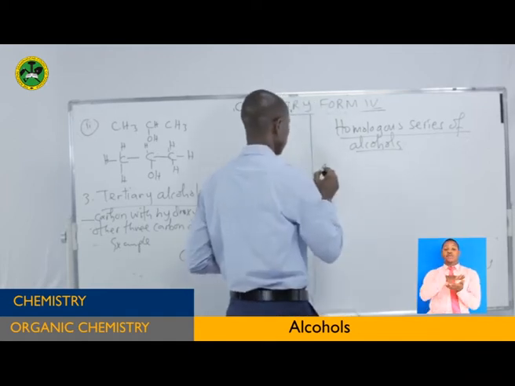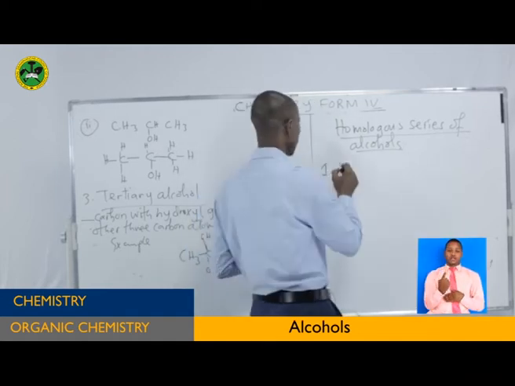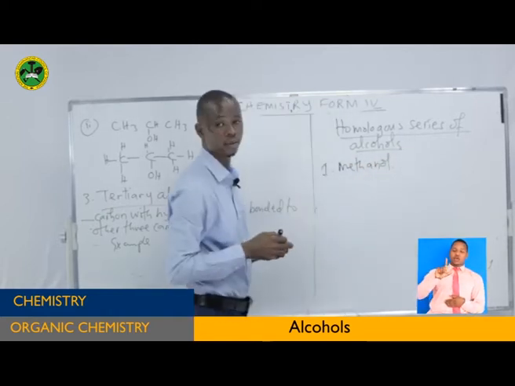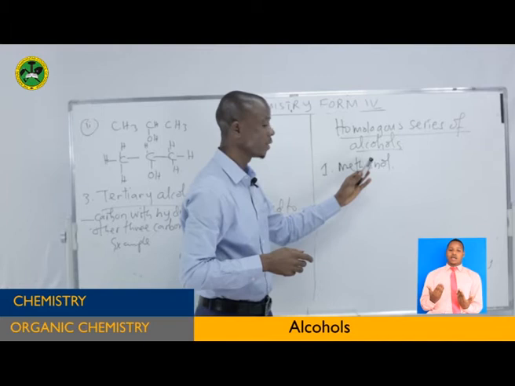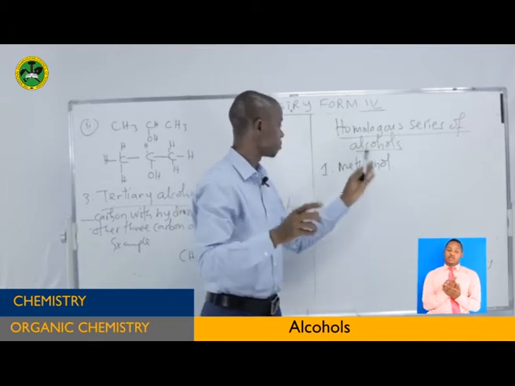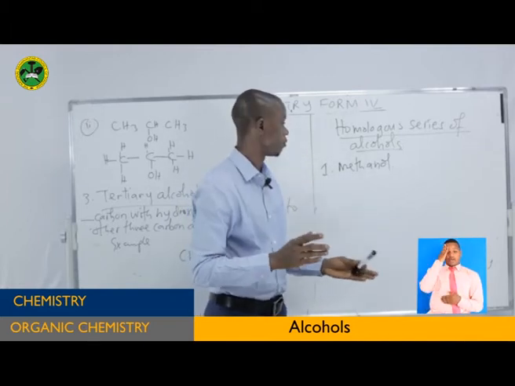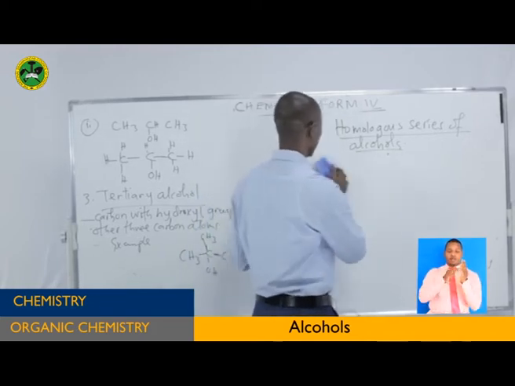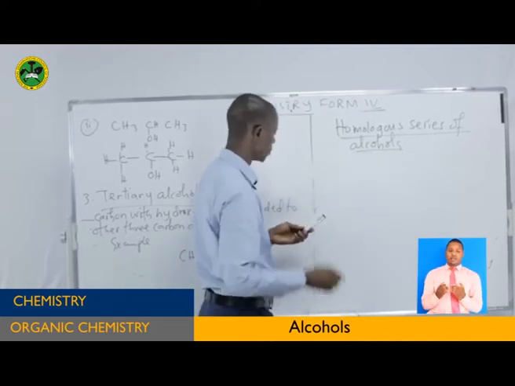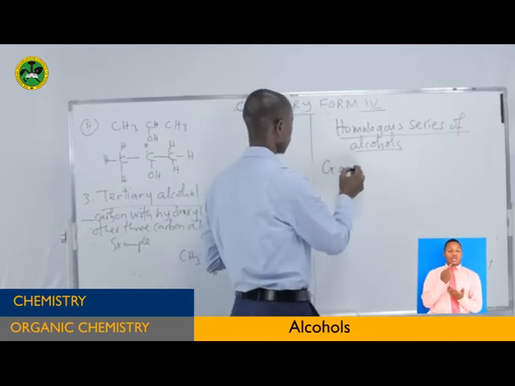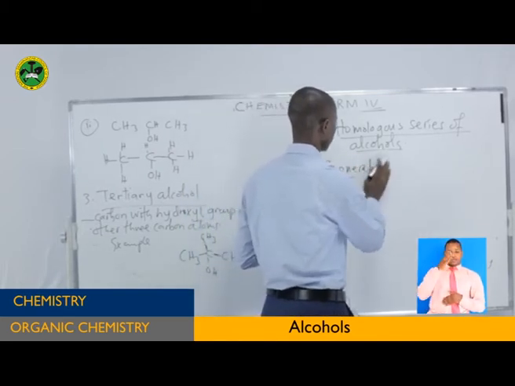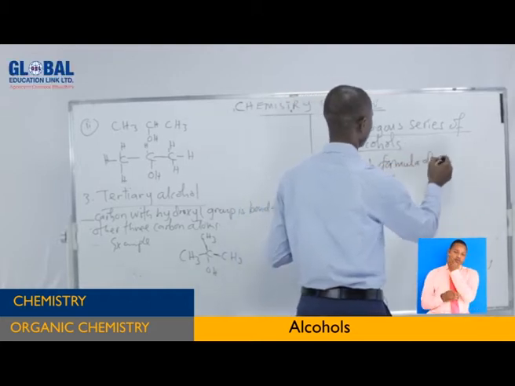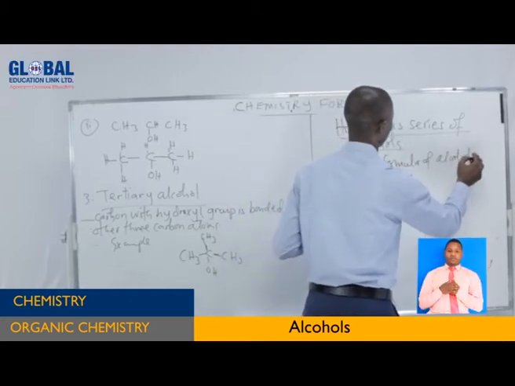Number 1, we have methanol. Now it is important to know the general molecular formula. Sorry, before we talk about this one, let me write you the general molecular formula of alcohol. It is important for you to know that. General formula of alcohols.